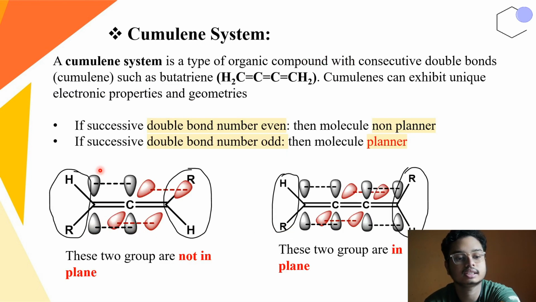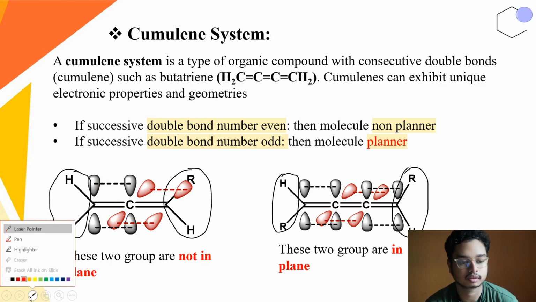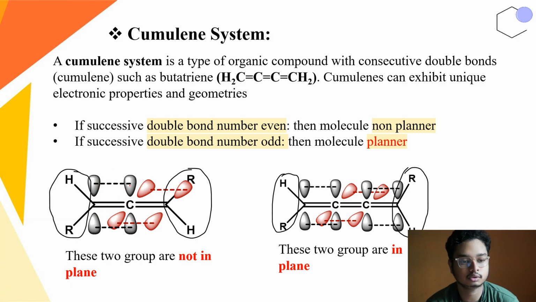Here you can see in the orbital diagram, we can imagine this is the py orbital, and this is the pz pi orbital. In this particular carbon, the py is overlapping with the neighbouring carbon to make this pi bond.